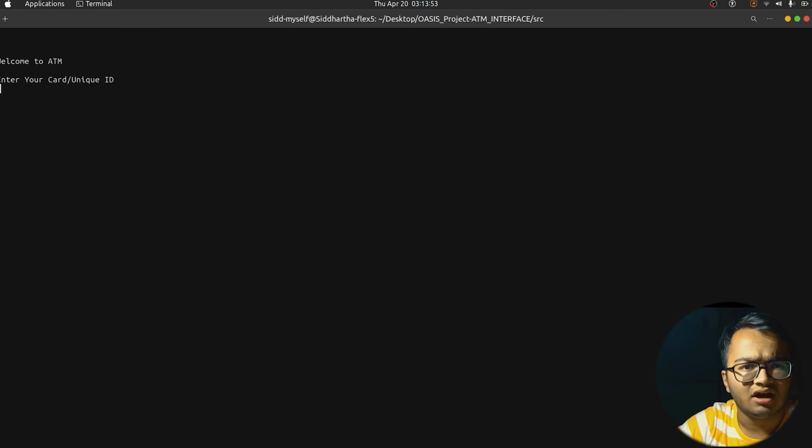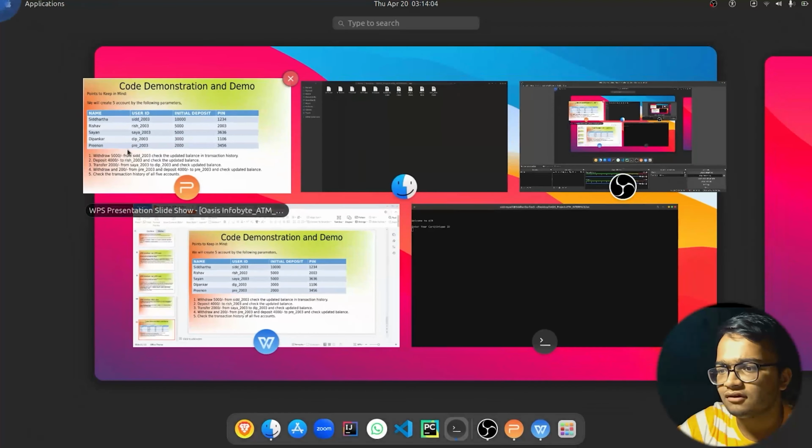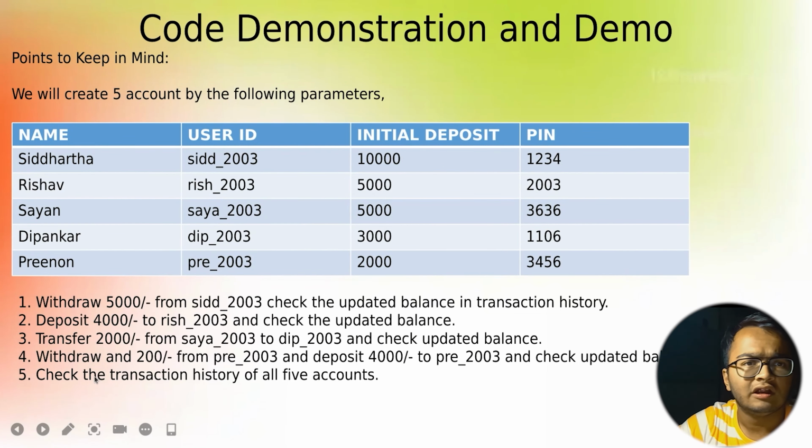Again, I am saying I have added a few seconds of time delay to give a realistic view, because ATMs are not always working simultaneously, right? So all our work is now complete. And what is the last work left? That we will check the transaction history of all these 5 accounts that we have created and performed operations on.